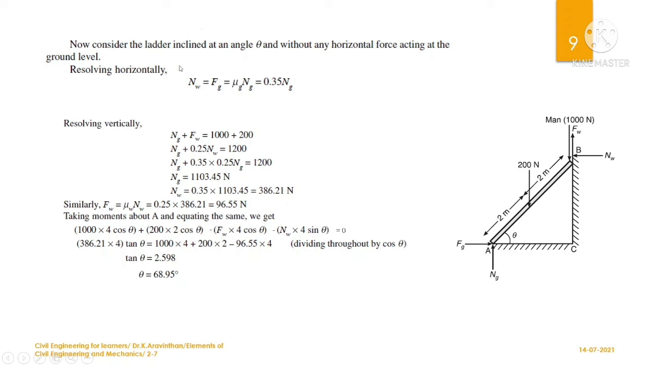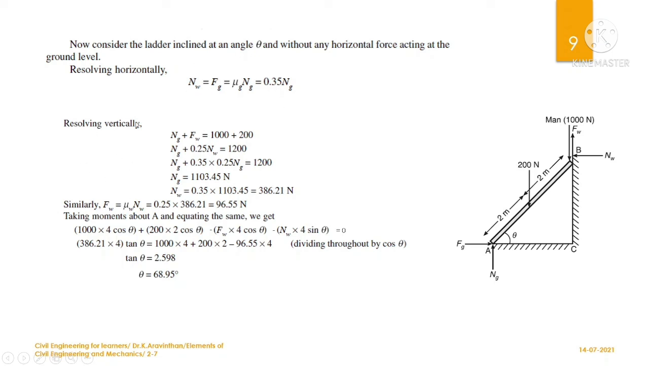Let us resolve horizontally. What are the horizontal forces? Nw equals Fg. So these are the only two forces acting. You know Fg is mu into Ng. So mu is given as 0.35, and you can write in terms of Ng. Now Nw equals 0.35 Ng. So you can write Nw in terms of Ng.